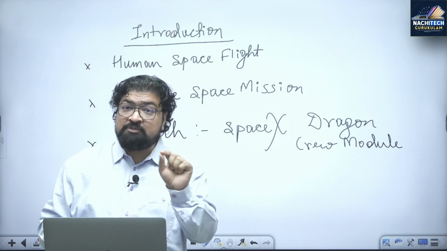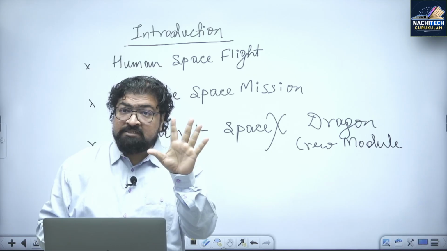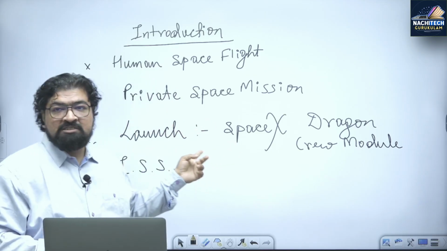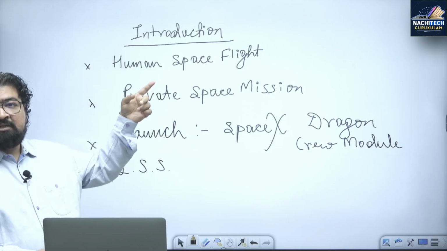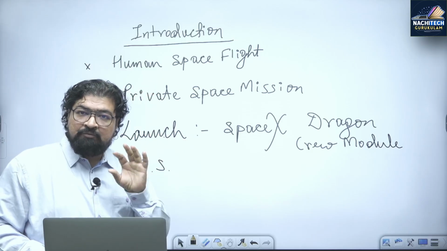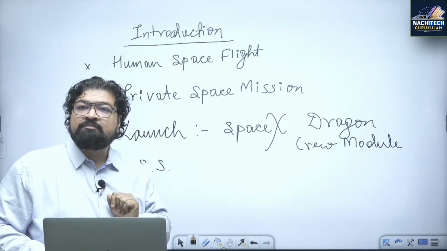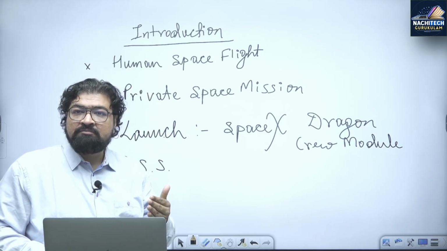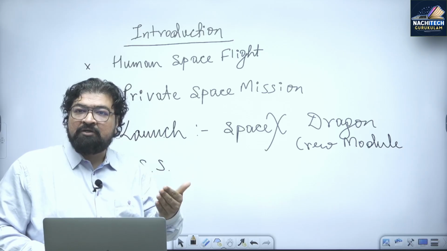You know that the International Space Station is run by 5 agencies, and India is being a part of it. India is part of this mission to take an Indian astronaut there. So those facts you have to first bring into the introduction part. Then comes the relevance, right? Then comes the relevance part of it.